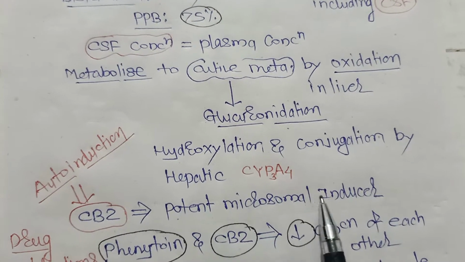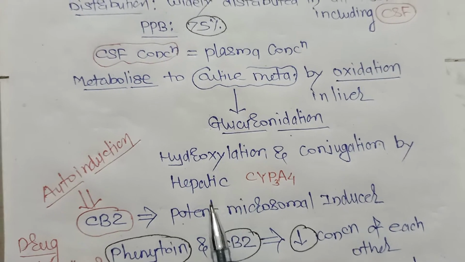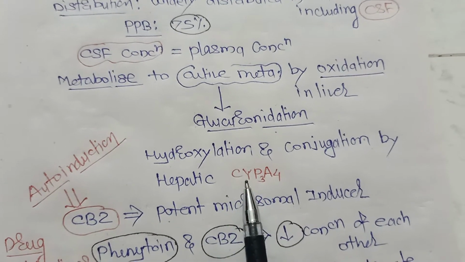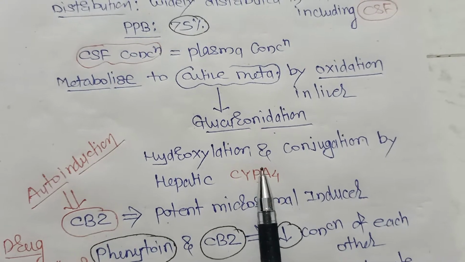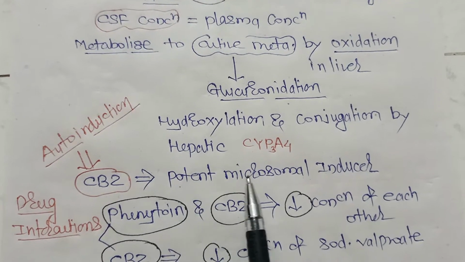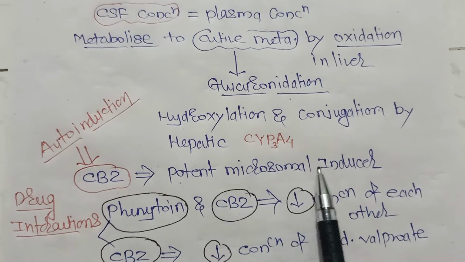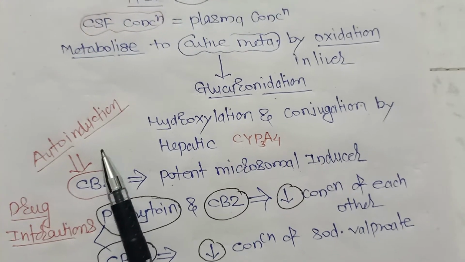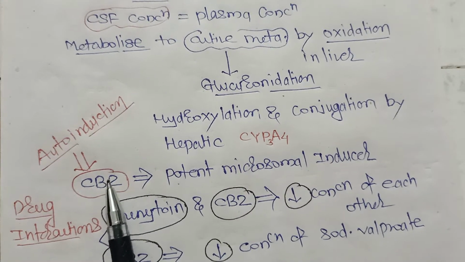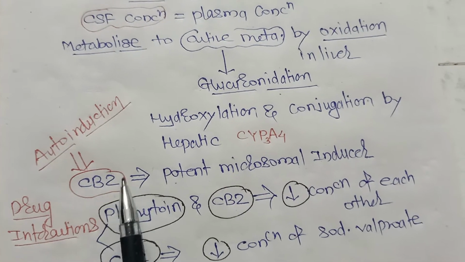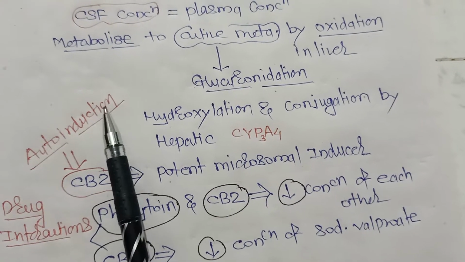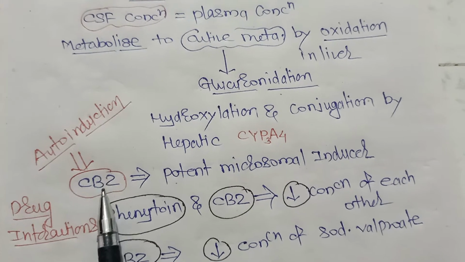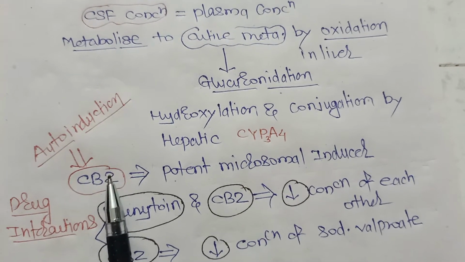Carbamazepine is a potent microsomal enzyme inducer. How come it is a potent microsomal enzyme inducer? Because it is metabolized by the CYP3A4 enzyme, right? So if it is a potent microsomal enzyme inducer, what happens? There is auto-induction of the drug, meaning it induces its own metabolism. That is called auto-induction. So the plasma concentration of carbamazepine will decrease, because it induces its own metabolism, right?